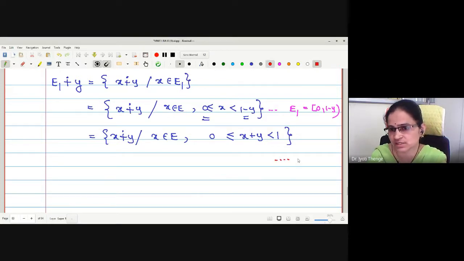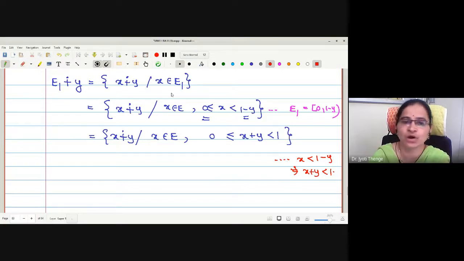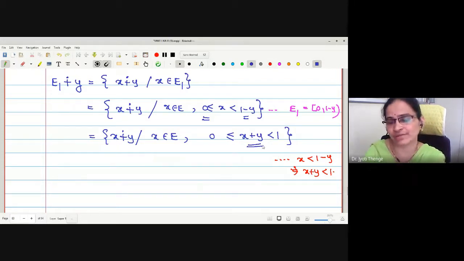The reason is x less than 1 minus y, which will give us x plus y less than 1. And both values x and y are greater than or equal to 0. Therefore, the sum is also greater than or equal to 0. This is what we have written. Therefore, which kind of addition value have we found? x plus y is less than 1.